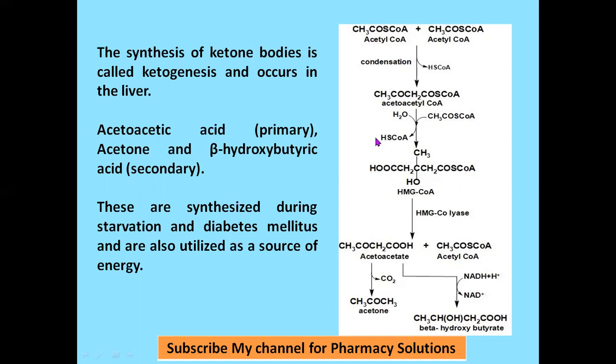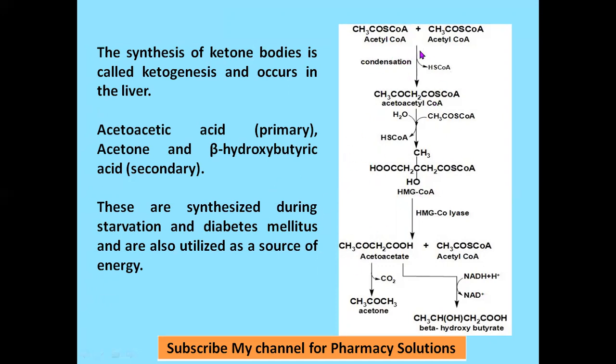That energy will be provided from lipid metabolism. There will be increased lipid metabolism, which is nothing but beta oxidation. Beta oxidation leads to formation of acetyl-CoA molecules. Increased acetyl-CoA molecules will be produced, and acetyl-CoA is the starting material for synthesis of ketone bodies. So those excess acetyl-CoA molecules are used for synthesis of the different ketone bodies.